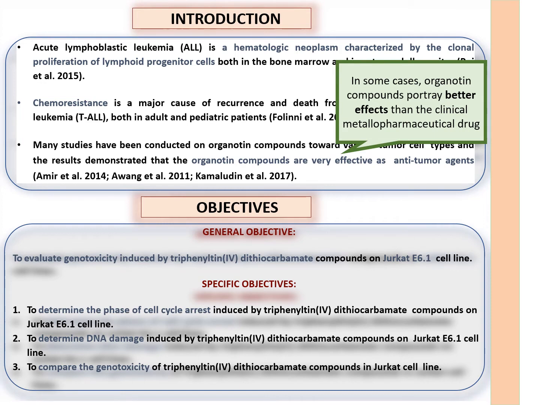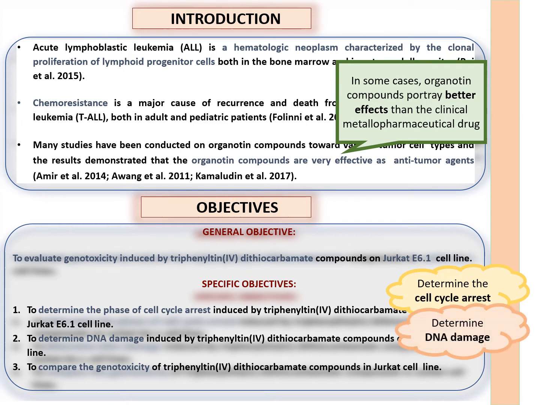our specific aims were to determine the phase of the cell cycle arrest induced by the compounds of interest on Jurkat E61 cells. Second one is to determine DNA damage induced by the compounds of interest on Jurkat E61 cells. Lastly is to compare the genotoxicity of the compounds of interest in Jurkat cells.